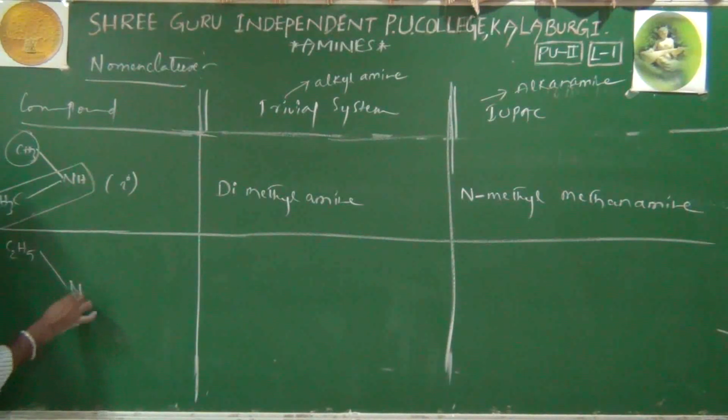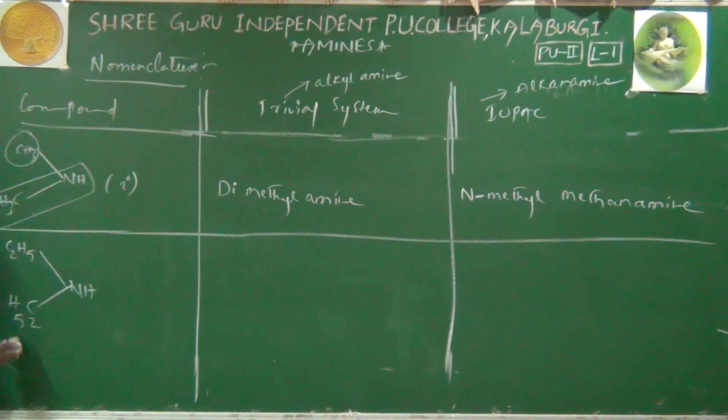C2H5 NH C2H5. You can write this either way, both are the same. First of all we'll identify whether it is a primary, secondary or tertiary amine. Absolutely secondary amine, because this nitrogen is connected to carbon on both sides. Some of our friends will get upset thinking there are 2 carbons, but we'll split it like this: CH2 CH3, an ethyl group. It is also a CH2 CH3 ethyl group. This means nitrogen is connected to 2 carbon atoms only. Or if you see the functional group, that is NH, absolutely a secondary amine.